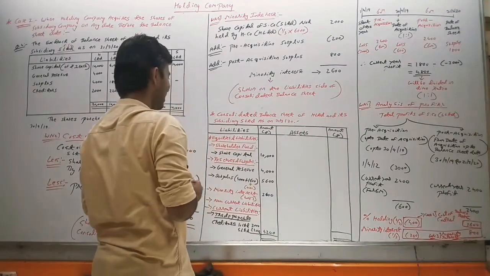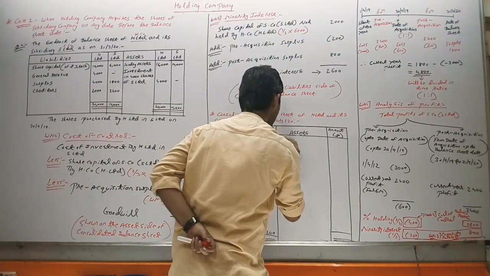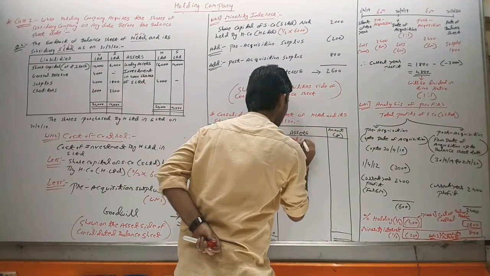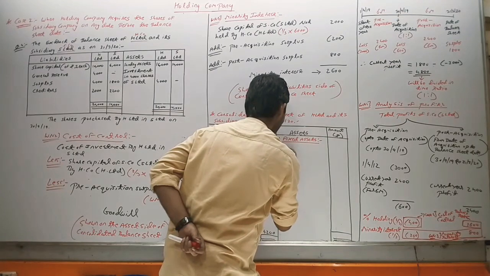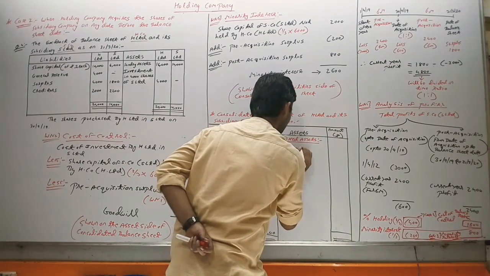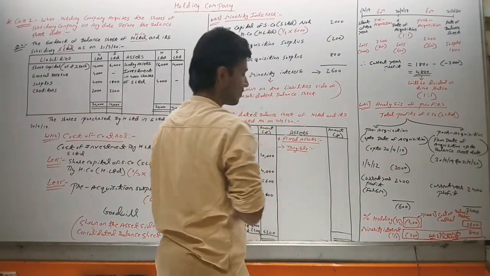Then we can complete the asset side. Asset side, first item, fixed assets. In that tangible, the sundry assets come in tangible.